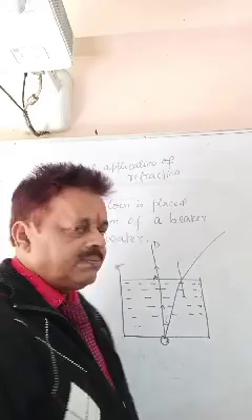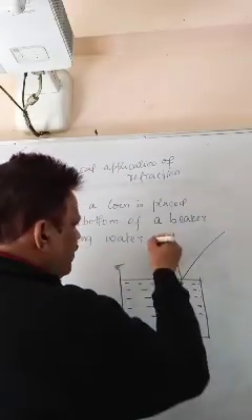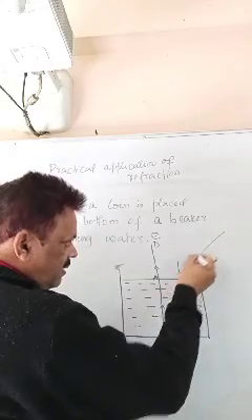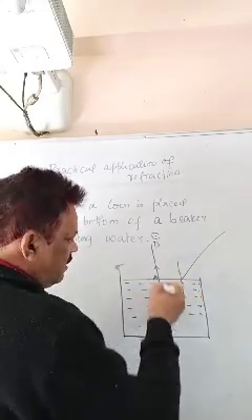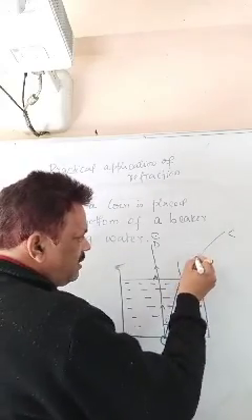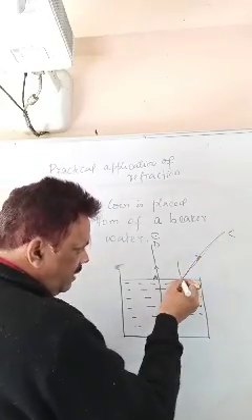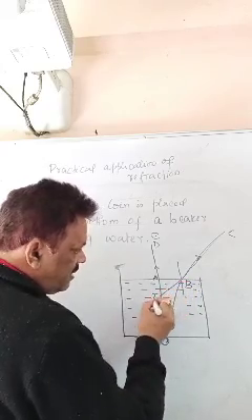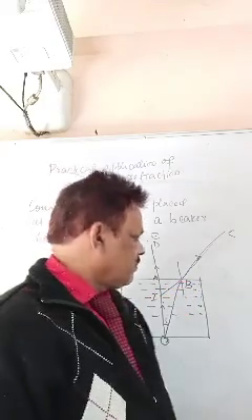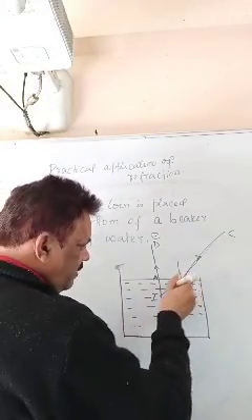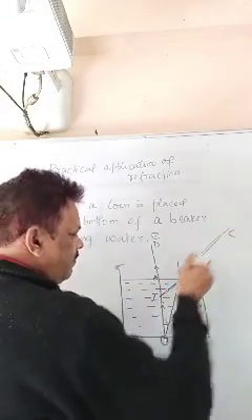But when you look at from here, then you feel this ray, which one? It is A, B, C. You will feel the BC ray as if it is appearing from this place I. As if this is coming from this place I here.